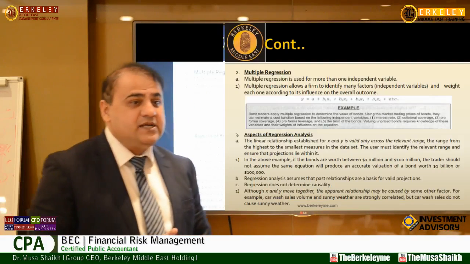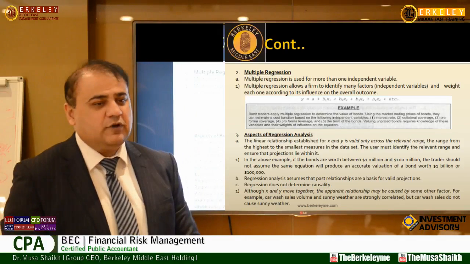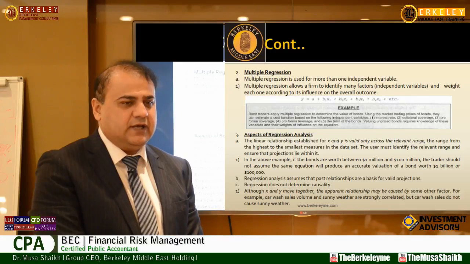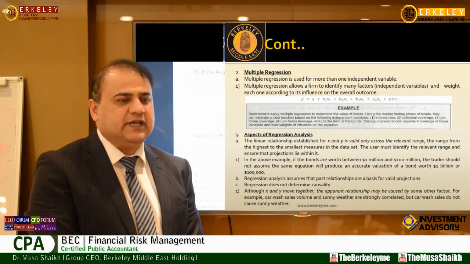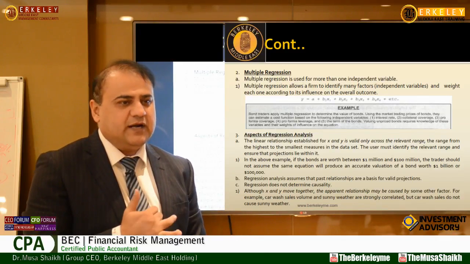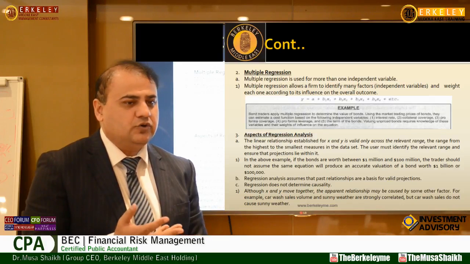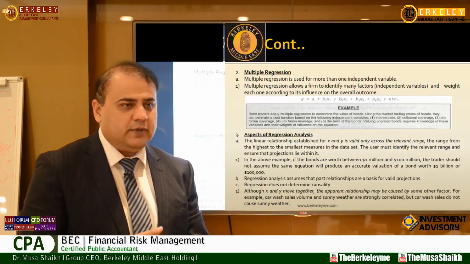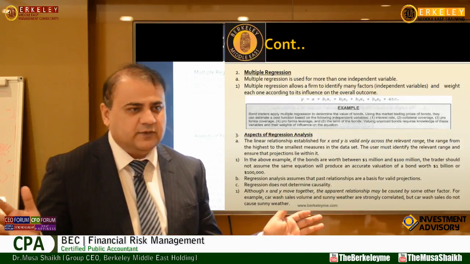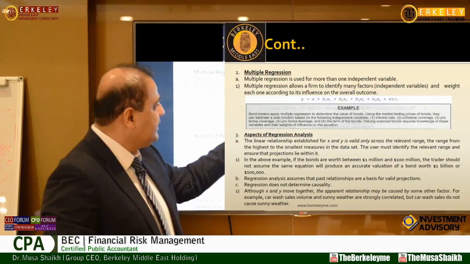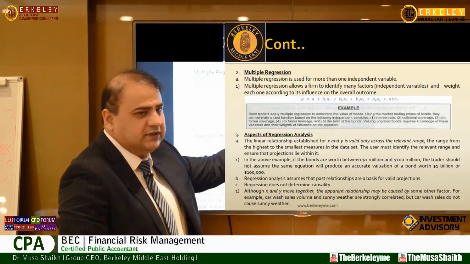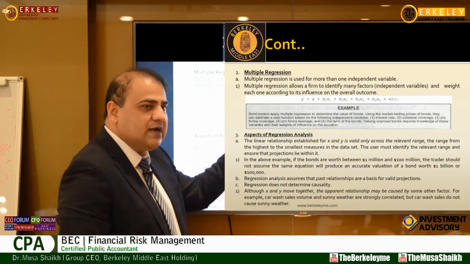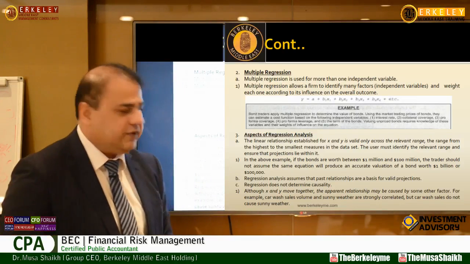So we have multiple regression also. If you are only comparing two variables, then a simple regression analysis is okay. But if, as I told you, your dependent variable is sales depending on showrooms, number of people, advertisement, economy, so you need 4 or 5 variables. For that you will use multiple regression like B1, B2, B3, X1, X2. So there will be a lot of independent variables that will determine your dependent variable.